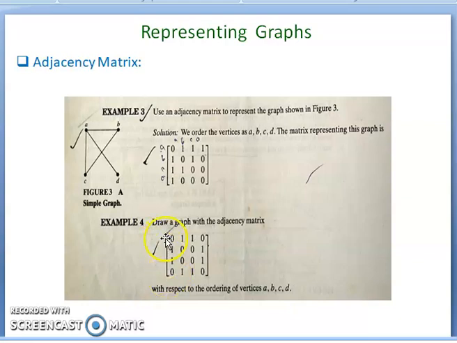Here there are again four vertices, A, B, C, D and A, B, C, D. The 0 represents there is no edge from A to A. 1 represents there is an edge from A to B. This one represents there is an edge from A to C. This 0 represents there is no edge from A to D. Like that, for example, if you take this one at position 3, 4, this one represents there is an edge from C to D. Like that you draw a graph according to this adjacency matrix. This is an exercise for the readers.